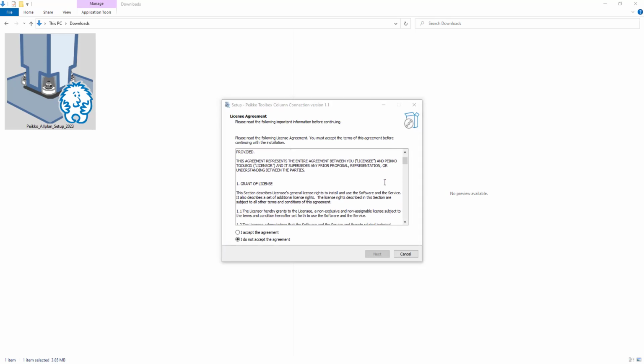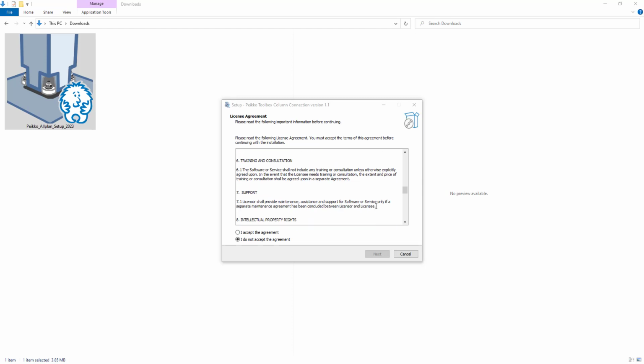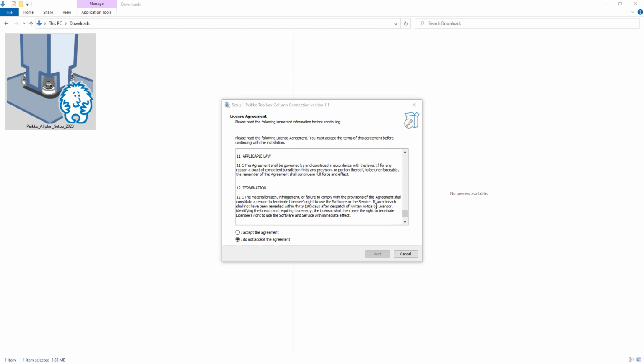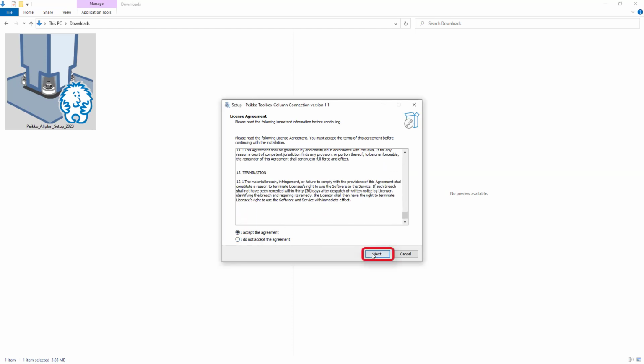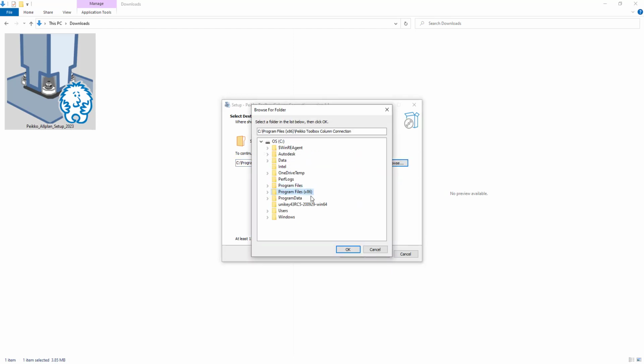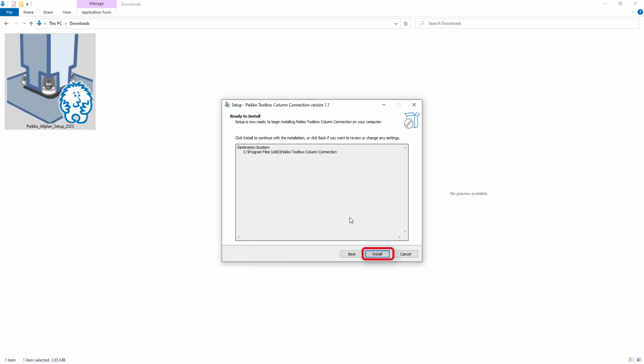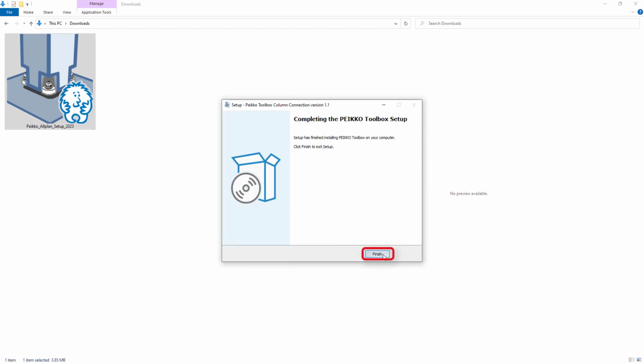The license agreement window will be shown. After reviewing, click I accept the agreement and then Next. Select Browse to choose which folder it will be saved in. Click on Next and then Install. Click on Finish.